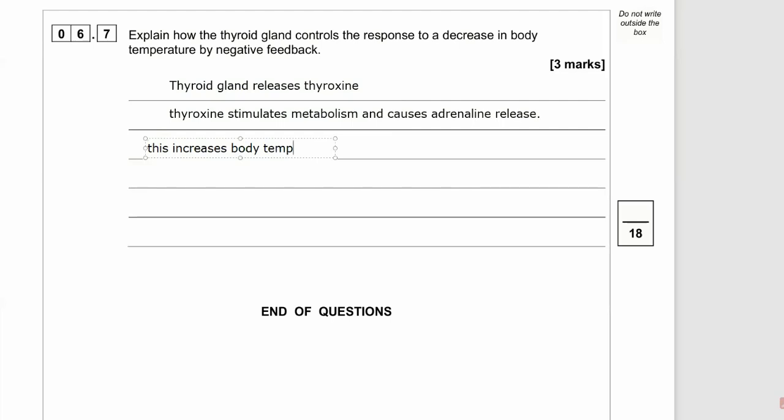And then the increase in the body temperature negatively feeds back and inhibits the release of thyroxine. And there you go, it's controlled. So the thyroid gland releases the thyroxine that informs the metabolism to speed up. And then that causes a release of more heat because there's more respiration. And that increases the body temperature. And then the thyroid gland responds to the increase in body temperature by reducing the amount of thyroxine it releases. And we call that process negative feedback.